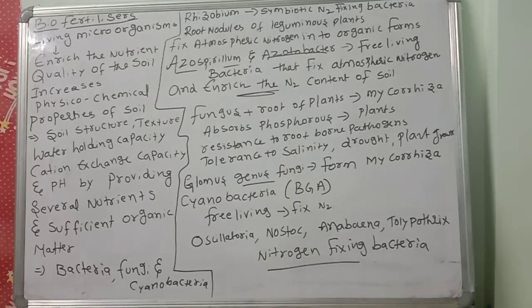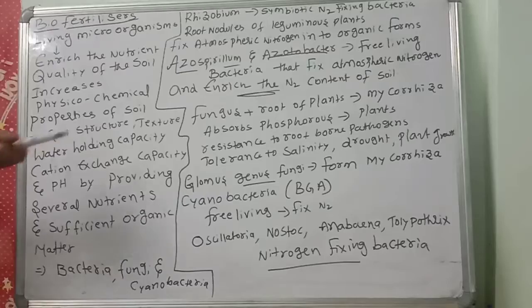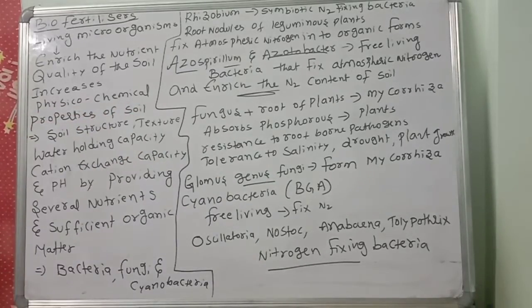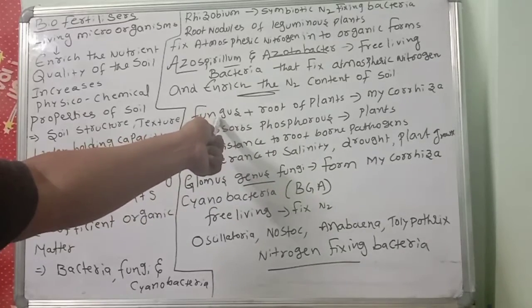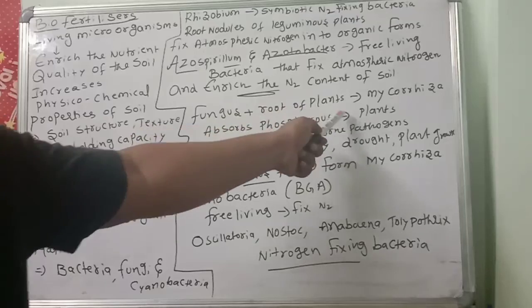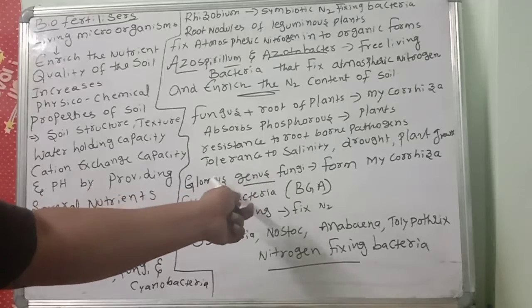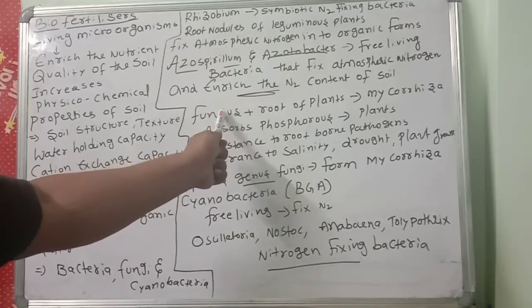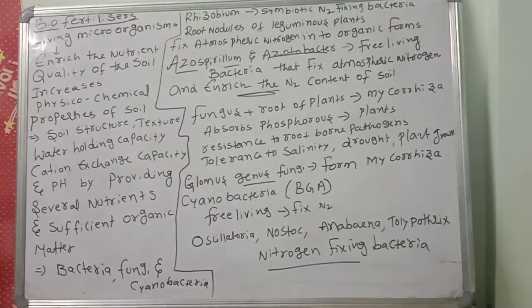Next, another important one, you know very well, mycorrhizae. Fungus and root of plants together produce mycorrhizae. This fungus absorbs the phosphorus and gives it to the plant. The fungus genus is Glomus. So the root of plants and Glomus fungus together produce an association that is called mycorrhizae.